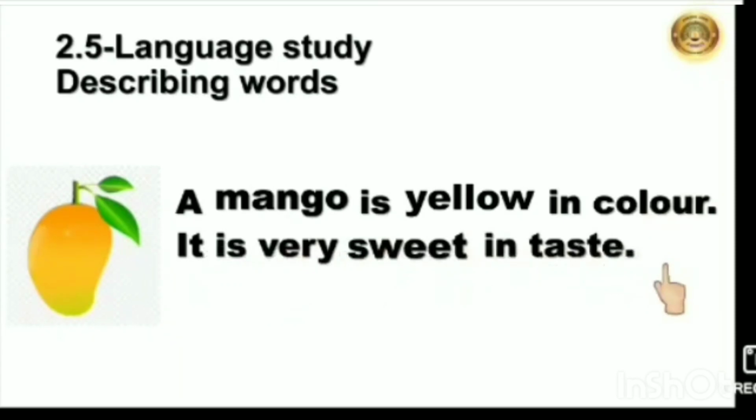Here, children, mango is a naming word. We are describing the mango. And how is the mango? Yes, the mango is yellow and also sweet. Yellow and sweet are describing words of mango. Yellow and sweet are adjectives here.